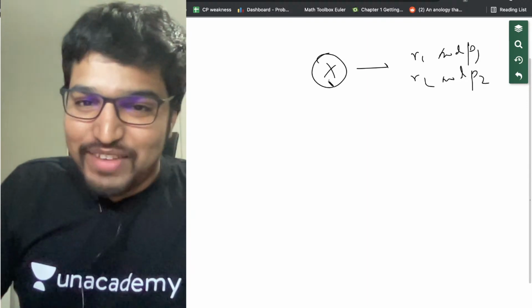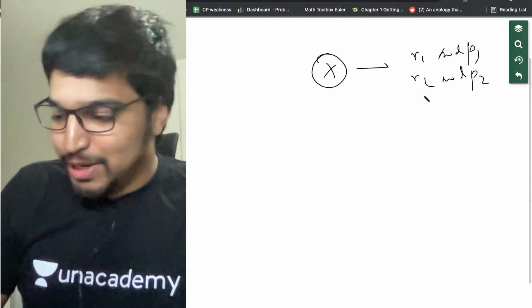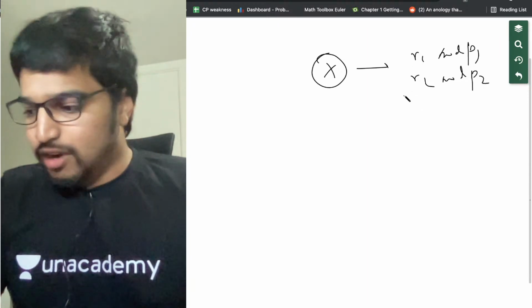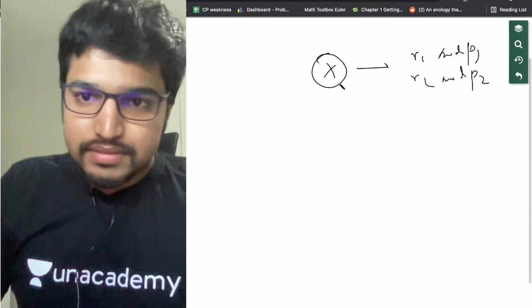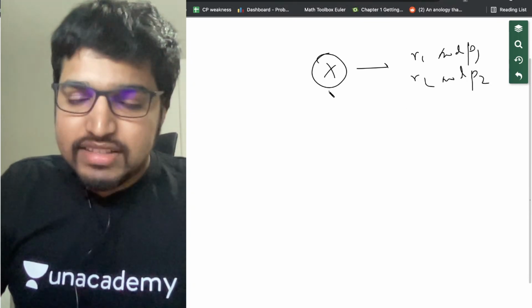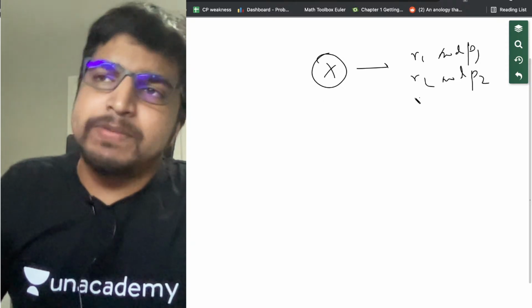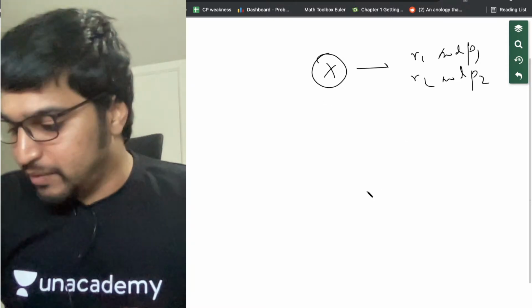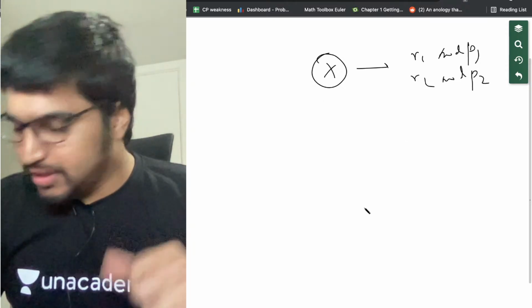So, if x satisfies r1 modulo p1 and r2 modulo p2, we can say that there are multiple possible x's, as we saw. 4 was an answer, 25 was an answer, and so on.